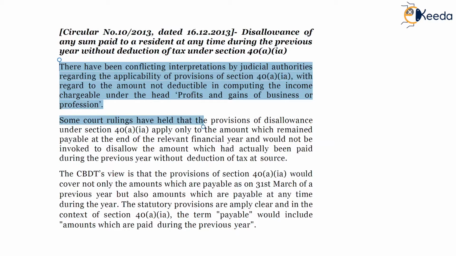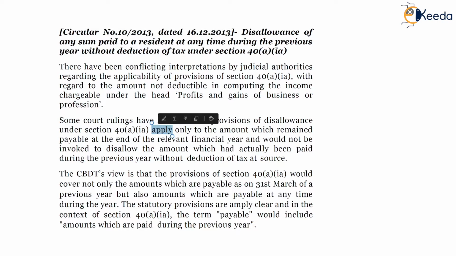Some court rulings have held that the provisions of disallowance under section 40A1A apply only to the amount which remained payable at the end of the relevant previous year and would not be invoked to disallow amount which has been actually paid during the previous year without deduction of tax.